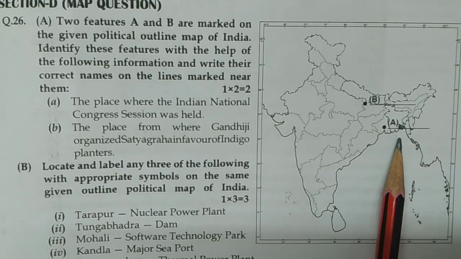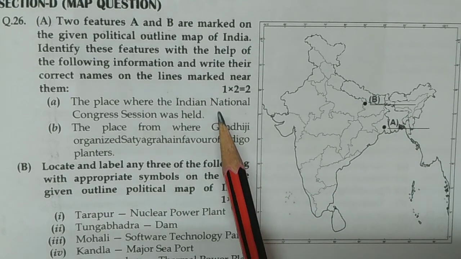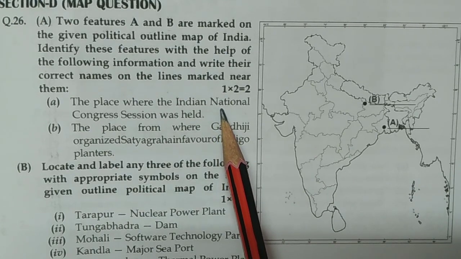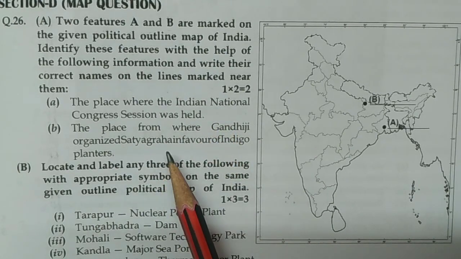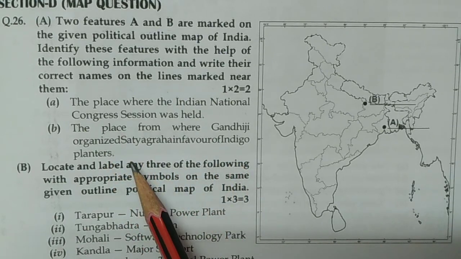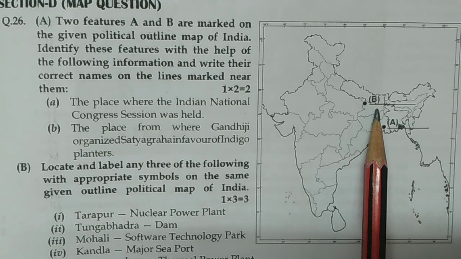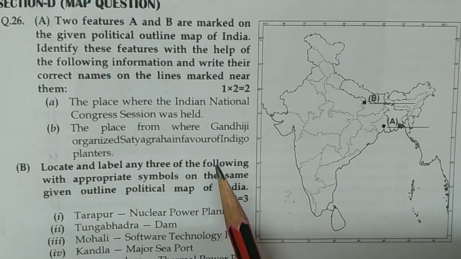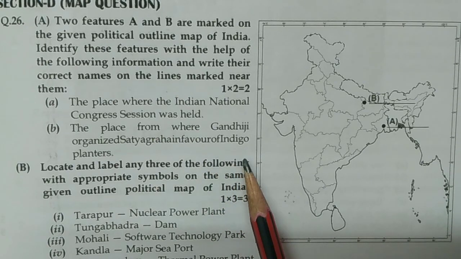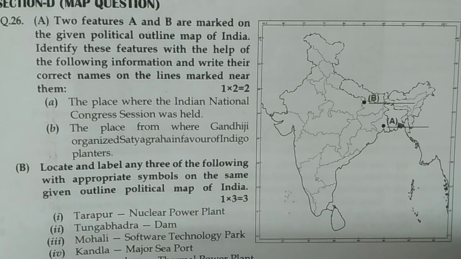You know that multiple times these questions are being repeated in board examinations, so you must be aware. And the same things here also. The place where Gandhiji organized the Satyagraha in favor of the indigo plantation farmers. So it's given as B here, so you can find this area. We have discussed this when we were going through the previous year papers, and we also find these questions are being repeated here. So you need to be more aware and confident that in board examinations, the board used to repeat these questions.